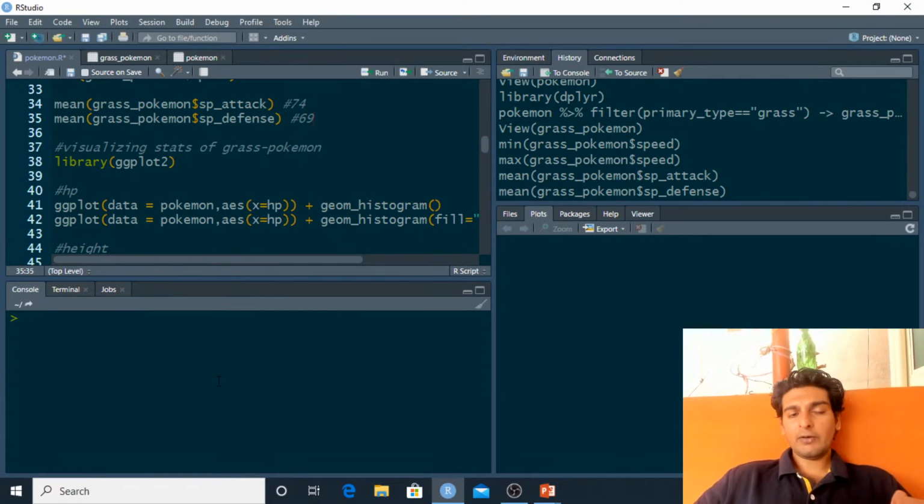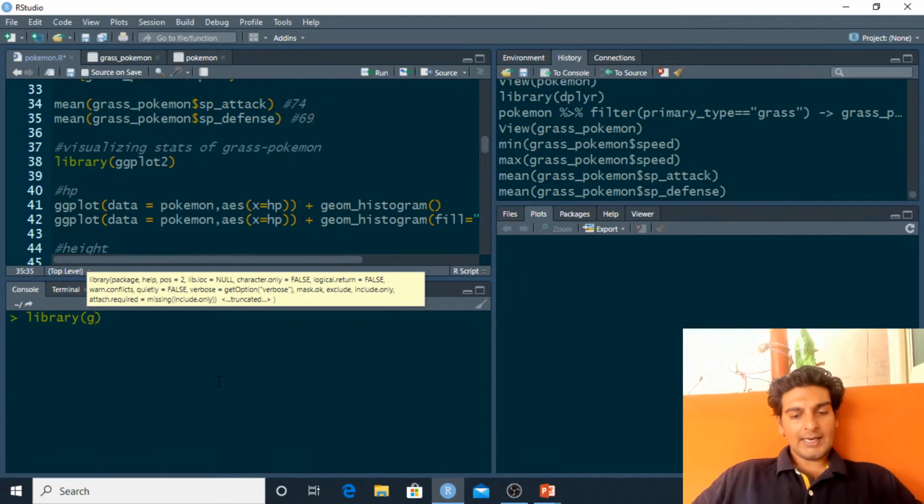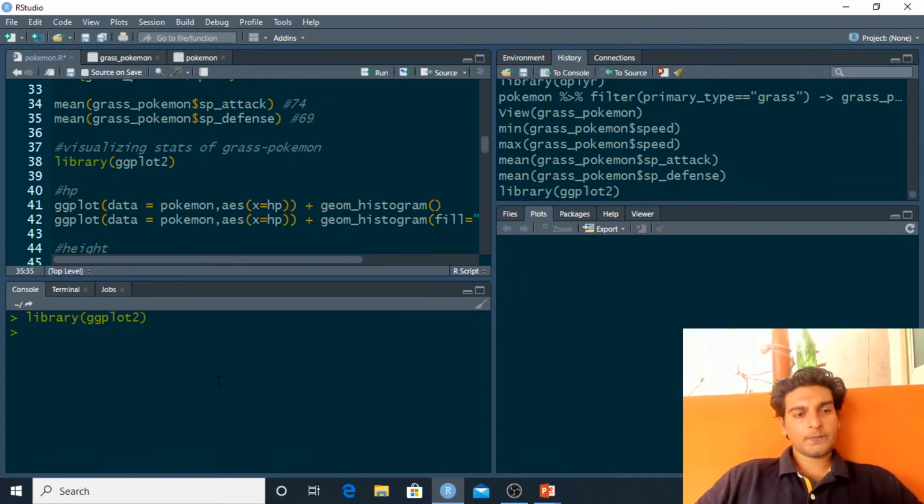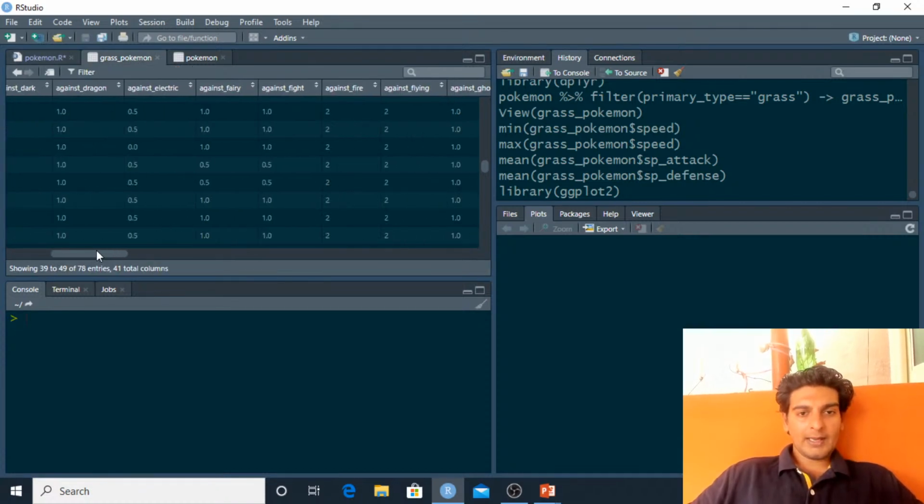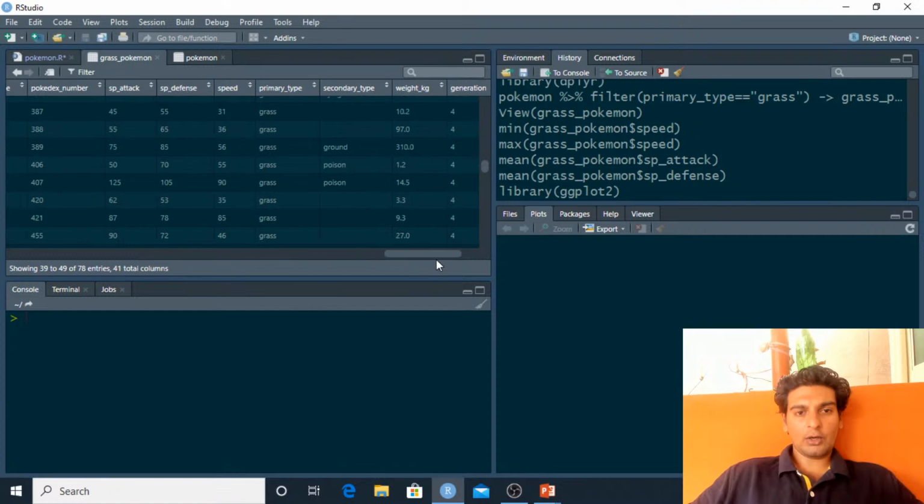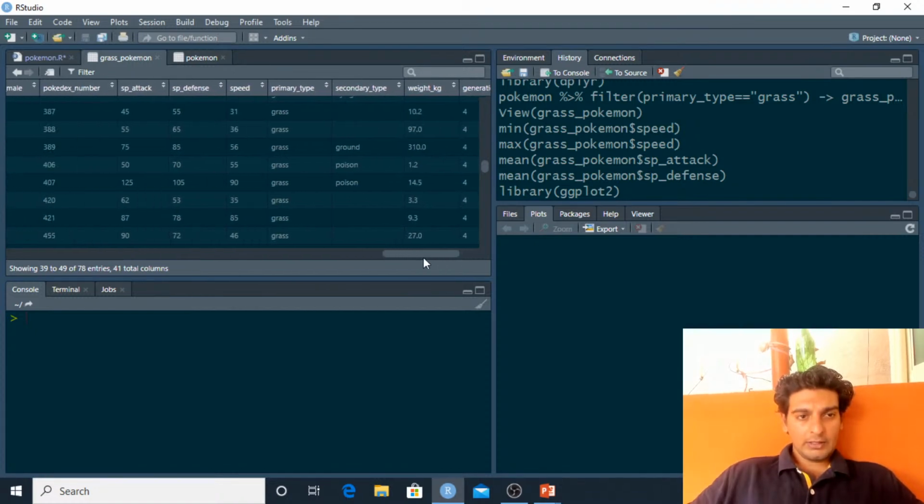And what we'll be doing is we'll be using the ggplot2 library to make this visualization. So I'd have to load this library. So here I'll type in library of ggplot2, and we have loaded this library over here. Now to actually understand the distribution of this HP column, let me go ahead and show you guys the HP column over here.